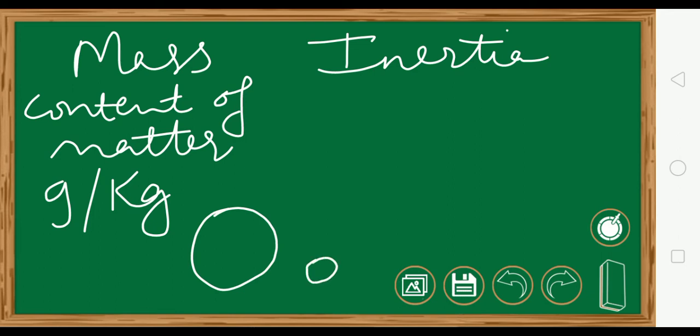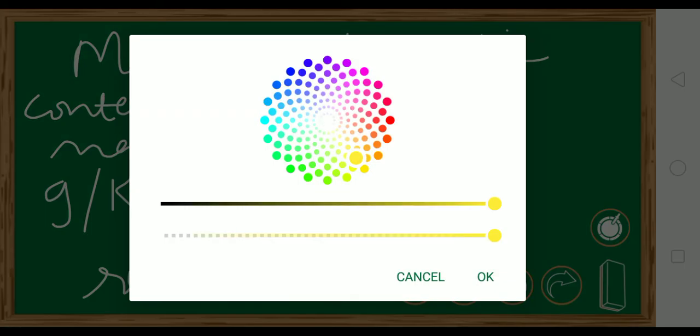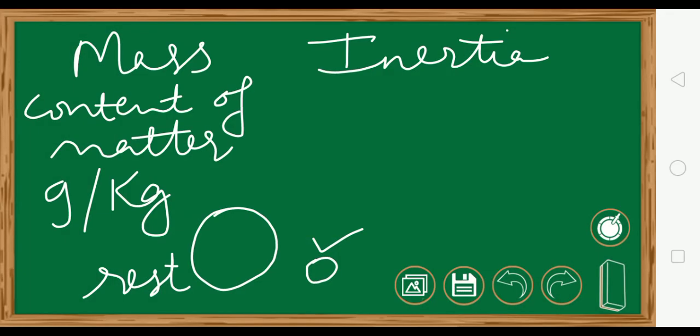Which is easier to displace? Both are at rest. Of course the tennis ball is easier to displace. This is also having inertia, but still when we applied a force, this moved very easily. That means this is having less inertia.